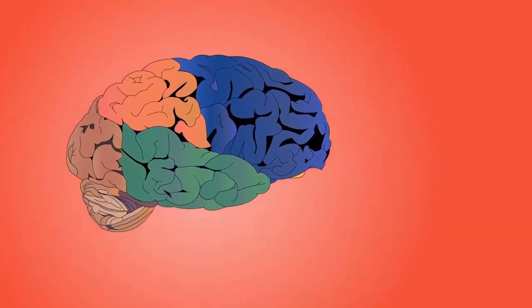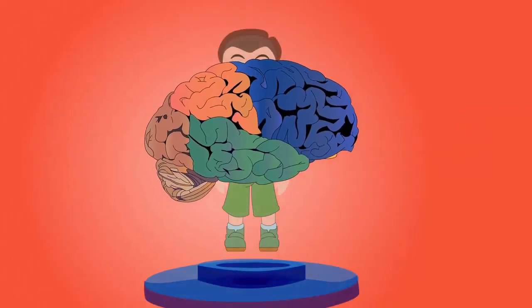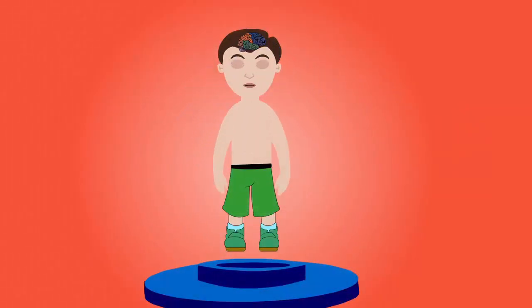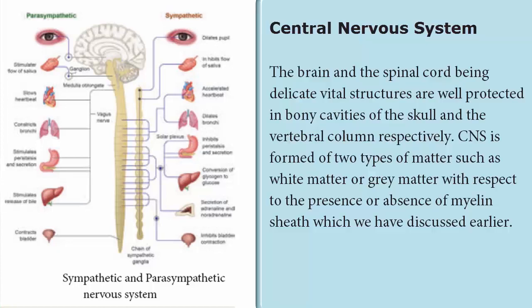With the ability to think and take actions, human beings differ from other organisms. The human nervous system can be differentiated into the central nervous system, peripheral nervous system and autonomic nervous system. First, coming to the central nervous system, shortly CNS, it is composed of the brain and spinal cord. These two organs are vital for human beings. The brain is protected under the skull and the spinal cord is protected inside the vertebral column.